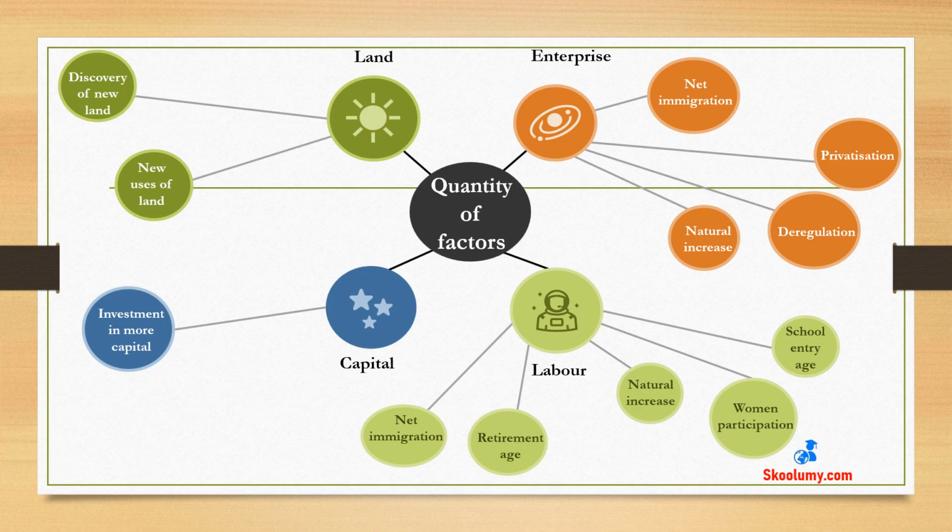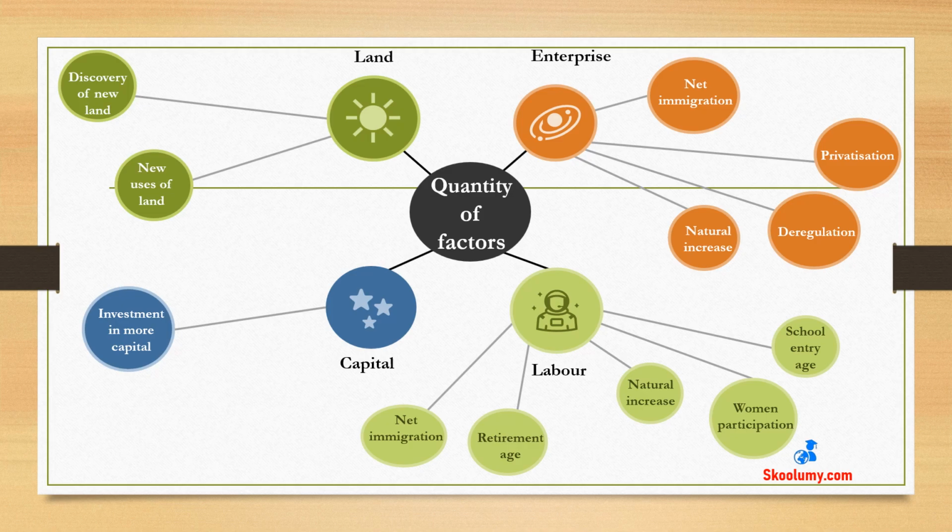Lowering the school entry age will enable more people to enter the workforce by enabling them to start and finish earlier. The population will grow, and there will be more workers available if the death rate is lower than the birth rate. We refer to this as a natural increase. A rise in wages may encourage full-time housewives to choose to work, which will increase the number of workers.